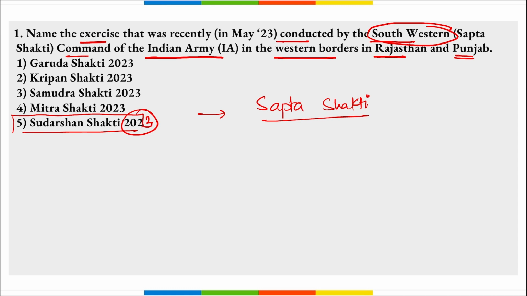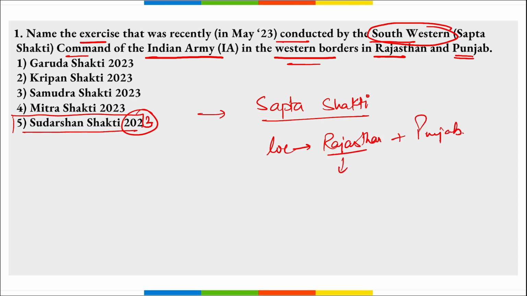Correct. So Sapta Shakti, that is a command of Indian Army, conducted exercise Sudarshan Shakti on the western borders of Rajasthan and Punjab. So what is the location? It is Rajasthan and Punjab.